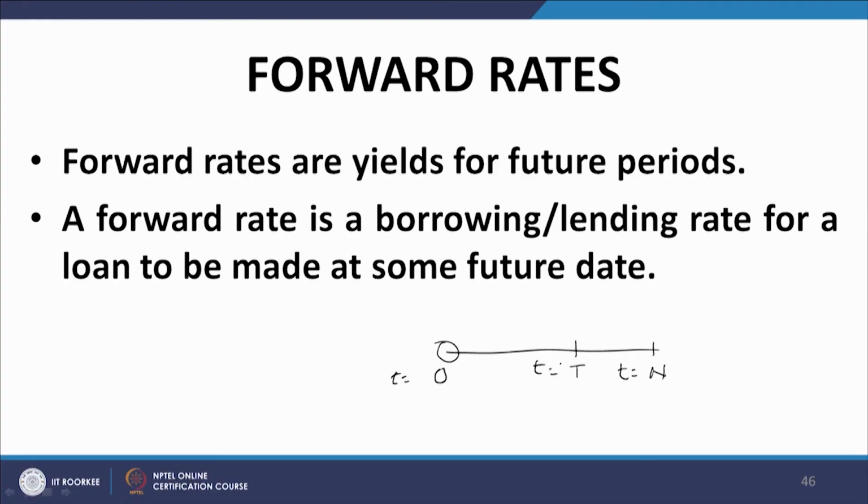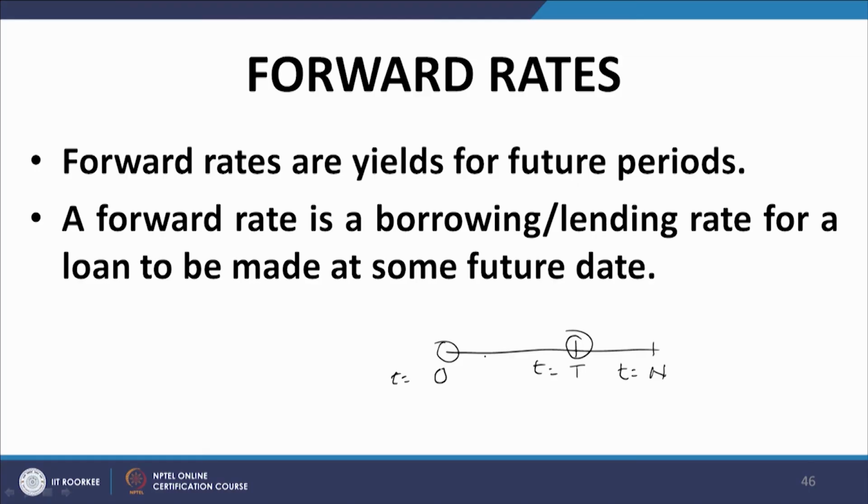However, the actual loan is not disbursed, it does not take place at t equal to 0. It takes place at a future date t equal to capital T. Please note this future date t equal to capital T, when that loan is going to be initiated and disbursed, is also agreed upon at t equal to 0. For example, 1 year later I need 50,000 rupees. I go to my bank and I tell them that 1 year later I need 50,000 rupees and please let me know what interest you are going to charge on that 50,000 rupees.